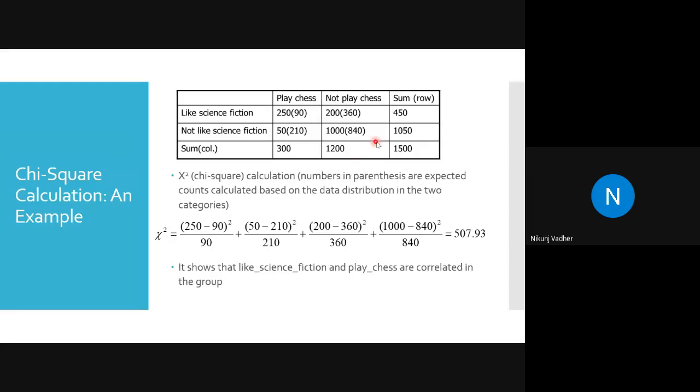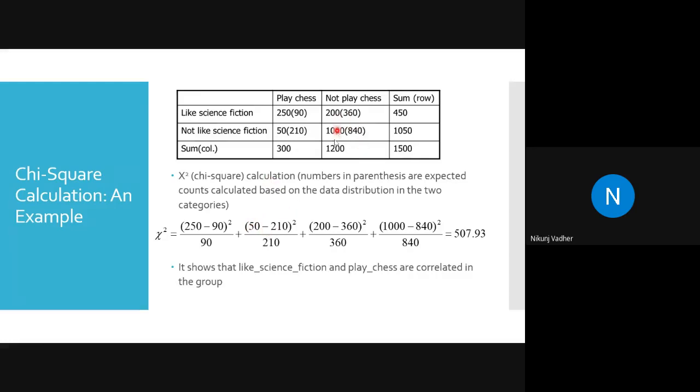Now, how do they calculate the correlation analysis? For 250, it is observed minus expected, squared, divided by expected, plus again observed minus expected, squared, divided by expected.